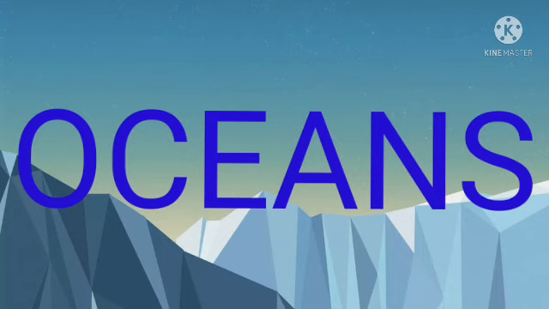Okay students, the continents and oceans are the first order relief features of the earth. The huge water bodies are called oceans. The geographers have divided the oceanic part of the earth into 5 oceans. The names of the 5 oceans are the Pacific Ocean, the Atlantic Ocean, the Indian Ocean, the Southern Ocean, and the Arctic Ocean.